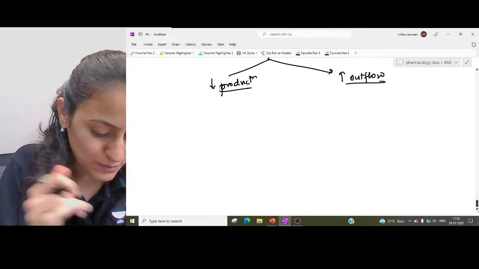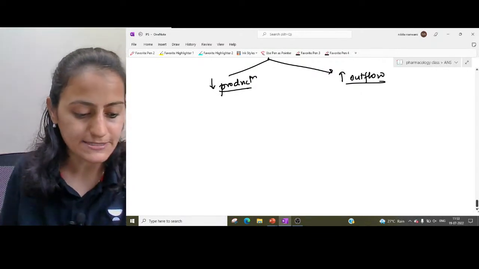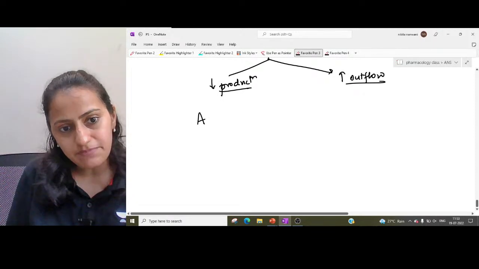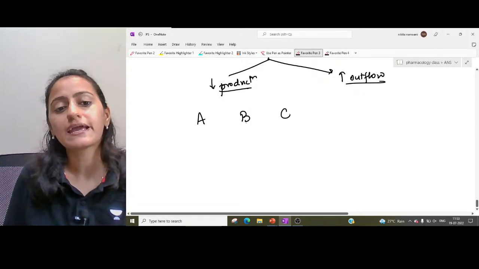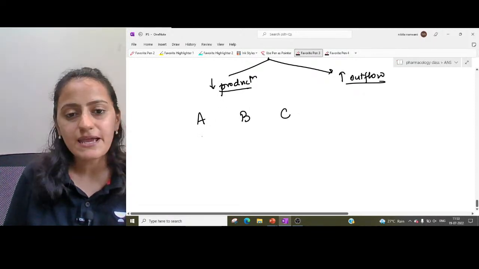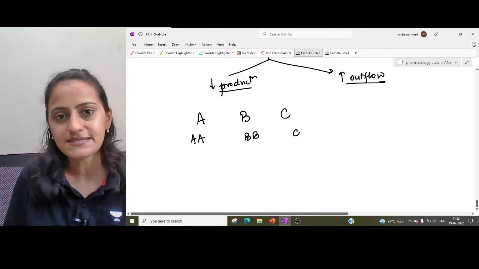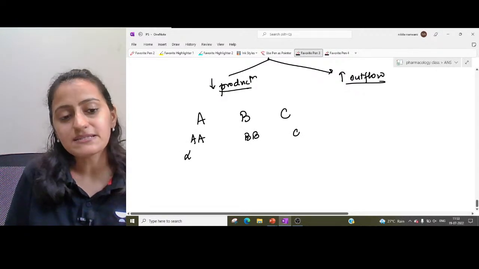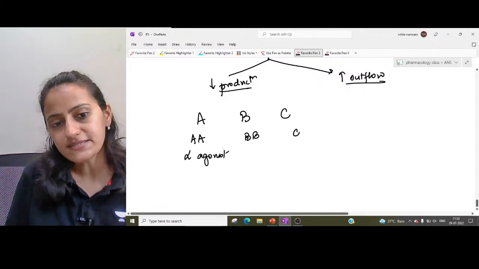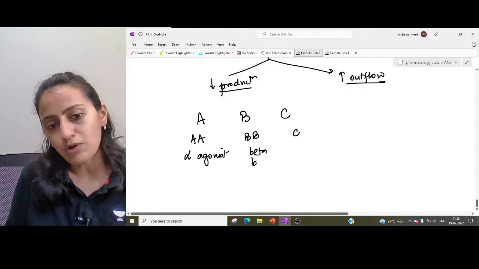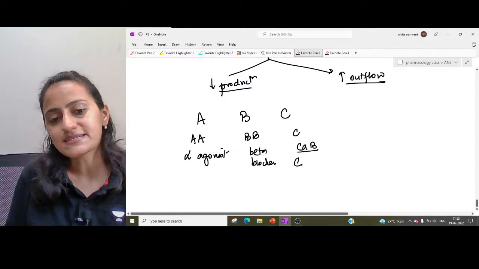Like I mentioned, which drug acts by which mechanism? Decrease production, remember A, B, C. Even in A, B, C, remember it is A, B, B, and it is C. So the first A means alpha agonist, B is beta blocker, and C stands for carbonic anhydrase inhibitor.